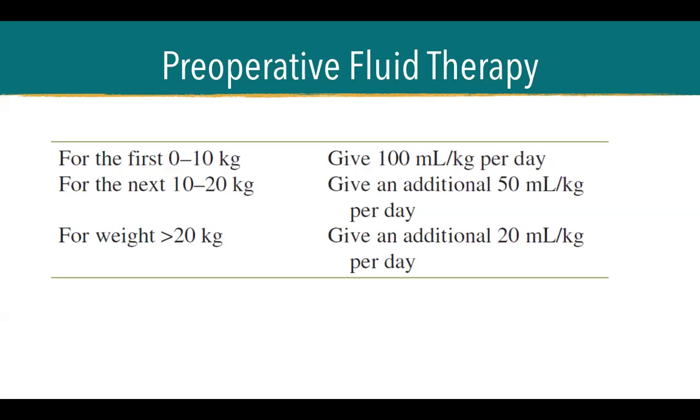Right? And then if the patient exceeds 20 kilograms, the rest of the kilograms would just have an additional 20 milliliters per day. Okay, so computing, when you give me a 40 kilogram patient, I already subtract 20 and that would be 1,500 liters per day. And then the remaining 20 would just be computed to multiplied by 20 ml, which is 400, and the patient would require 1,900 liters per day. Okay?